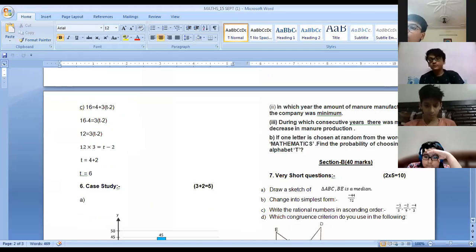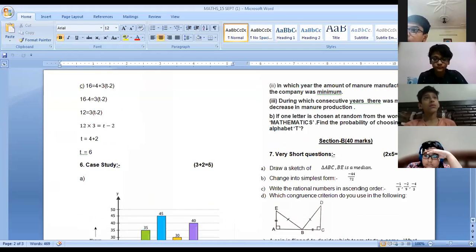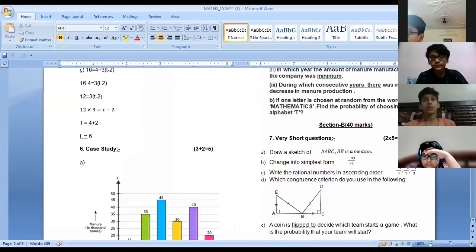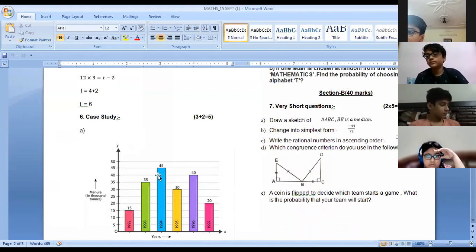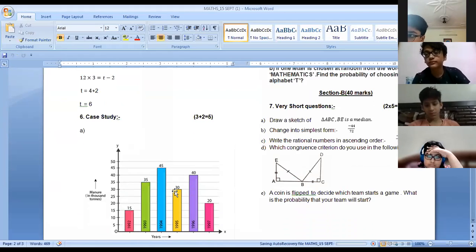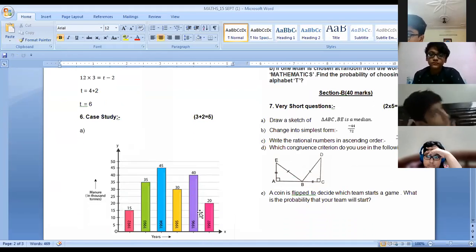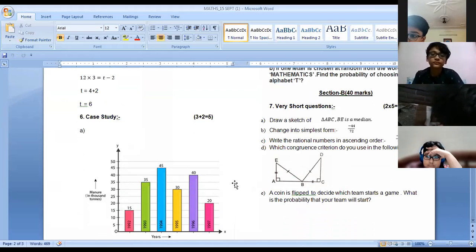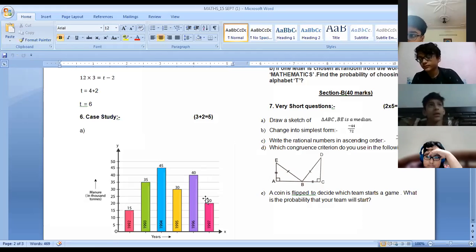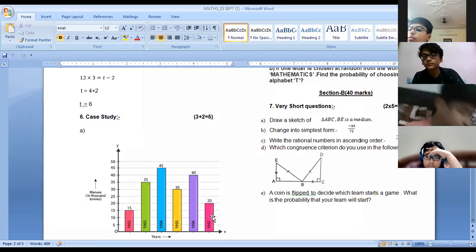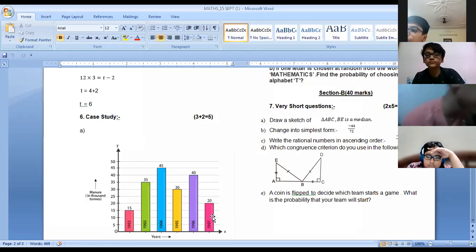So लगातार, manure production is decreasing. Ma'am, it is also decreasing in the years 1994 and 1995, but there is a decrease of 15,000 tons, 45 minus 30 is 15. If you see the major downfall, there is 40 minus 20, 1996 and 1997. In 1996 the production was 40,000 tons and in 1997 the manure production is 20,000 tons. So the major downfall was in the year 1996 to 1997.